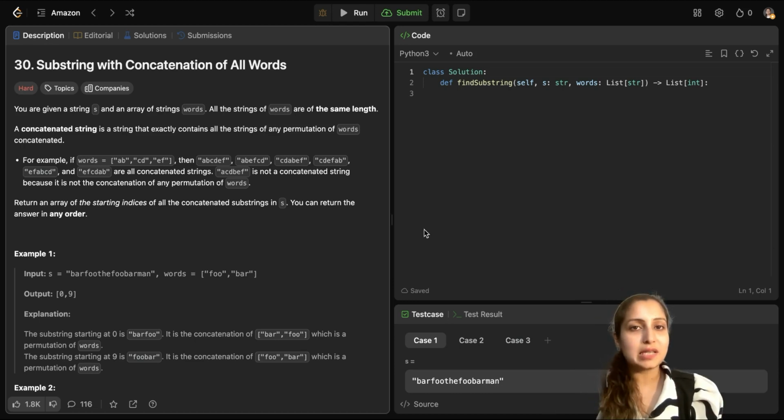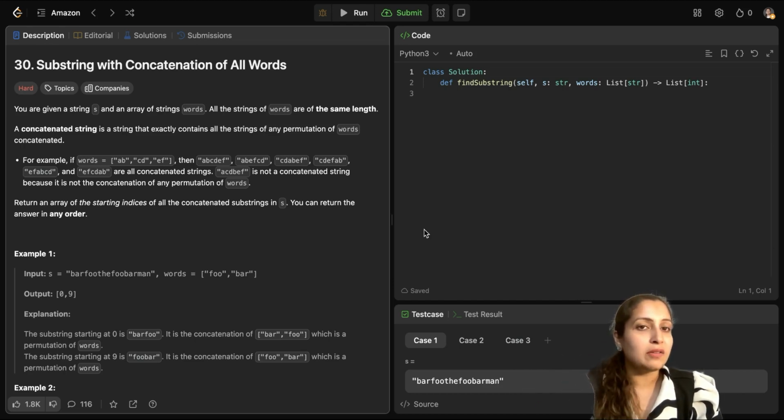What does this question say? You have been given a string S and an array of strings words. This words array has substrings which are all of the same length, and you have to find the concatenated string of all these substrings which can occur in any permutation in string S. And finally, what do you need to return? You need to return the starting indices of the occurrence of those permutations of substrings of words in S.